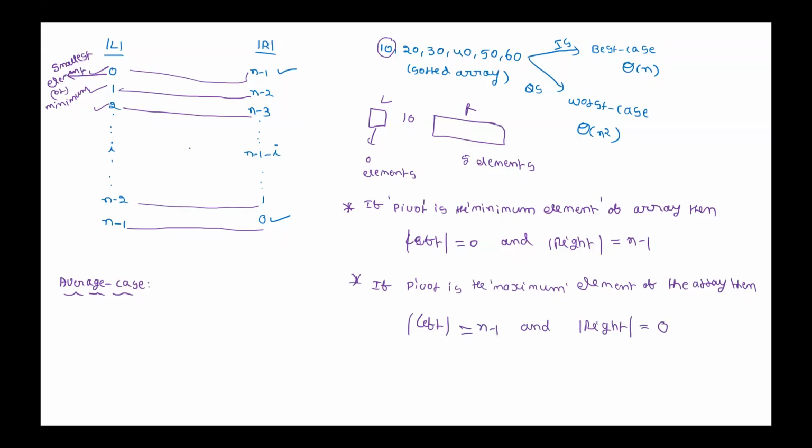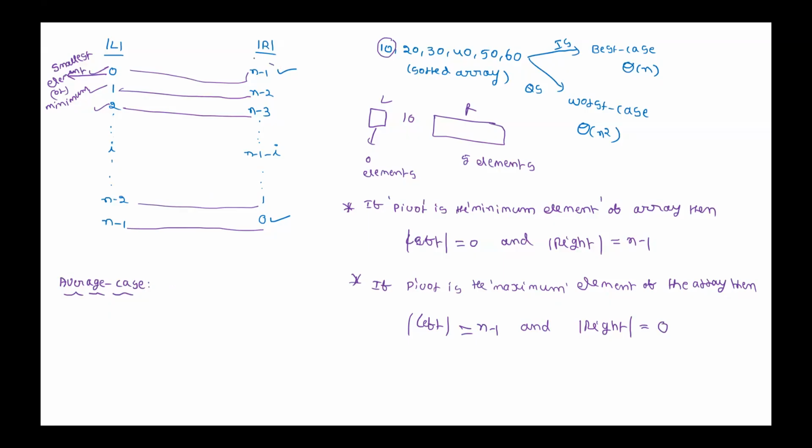Now we assume that any element becoming pivot has an equal chance. If there are n elements, whatever the probability that the smallest element is the pivot, the same is the probability that the second smallest element is the pivot, the same is the probability that the third smallest is the pivot, and so on, the same is the probability that the last element is the pivot. Then when we go for average, what do we need to do?